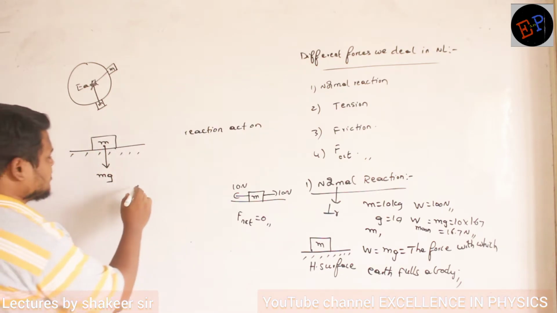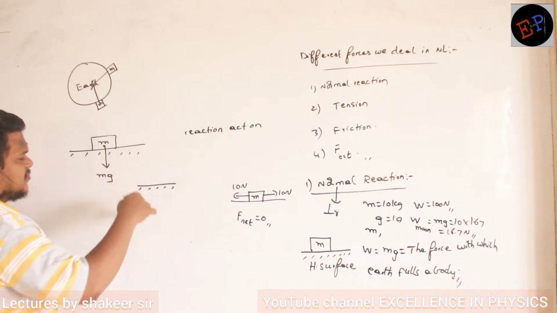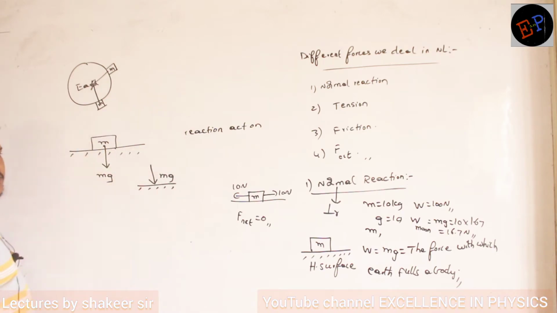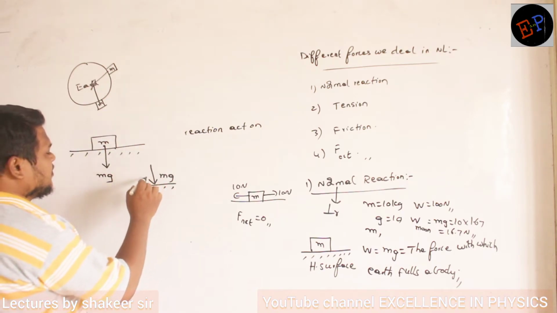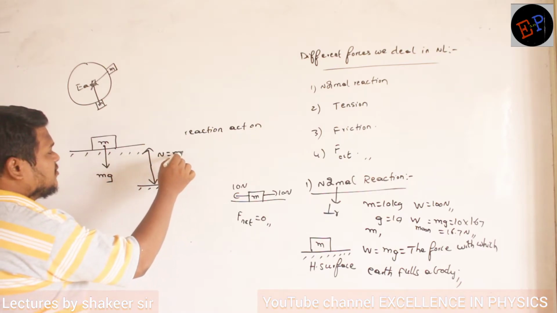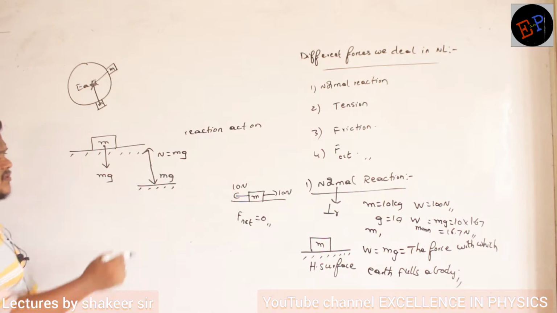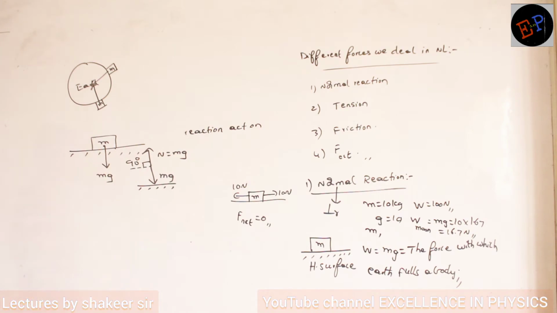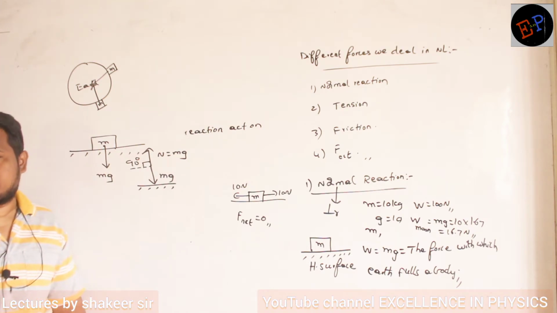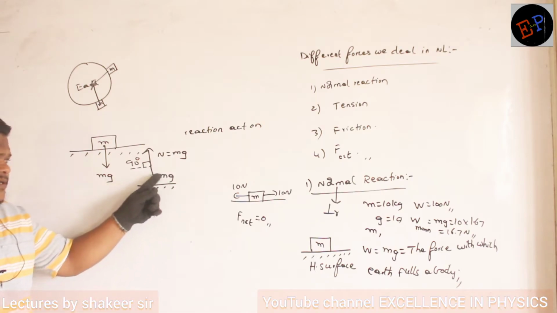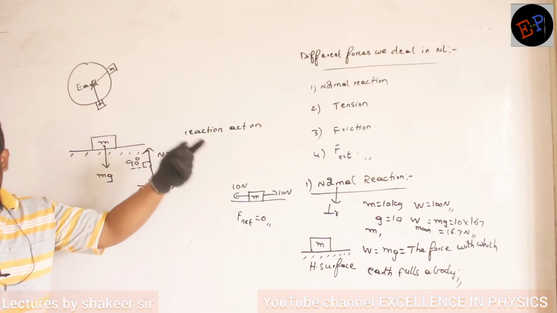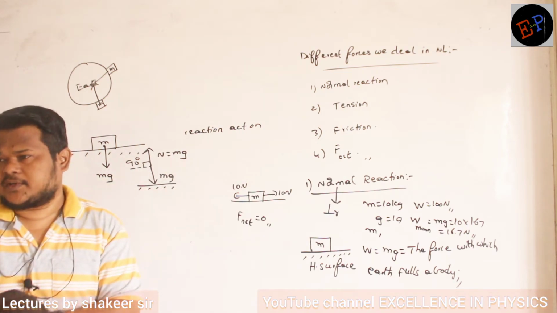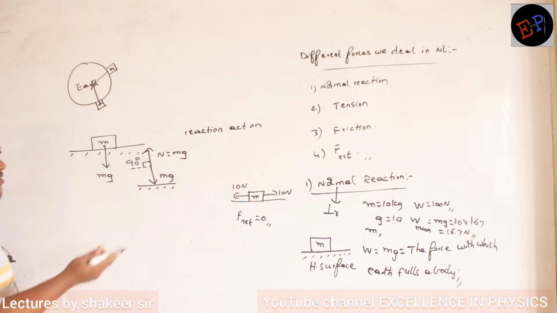So if I take this platform, on this platform this body will apply mg force, nothing but the weight of this body falls on this platform. Then what will the platform do? The platform will give a normal reaction, which is again equal to mg only. And why are we calling this normal reaction? Because with respect to the surface, how much angle is it always making? It is making an angle of 90 degrees. That is why it is called normal reaction. So here weight is the action, normal reaction is the reaction, and it is always making an angle of 90 degrees with respect to the contact surface. So in this condition definitely action is active.